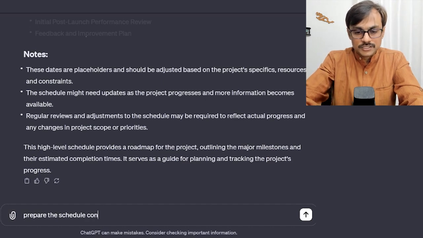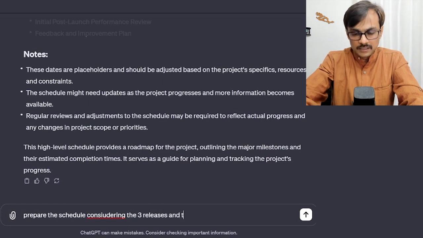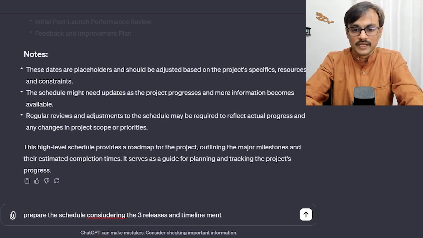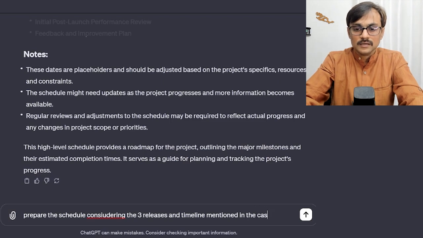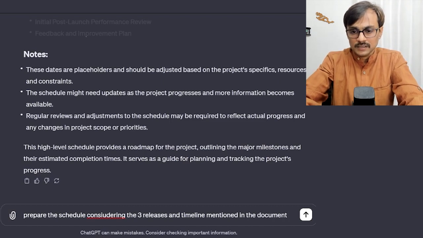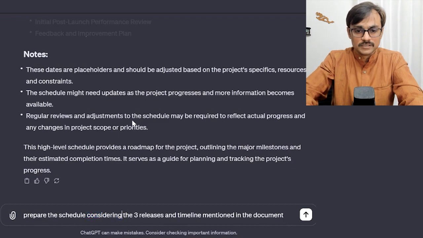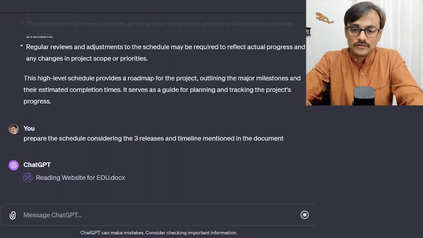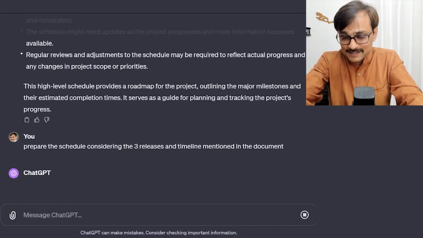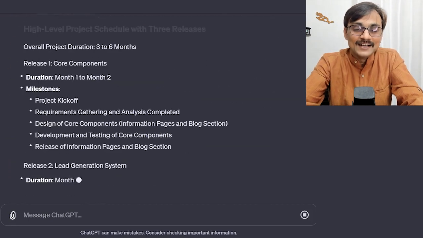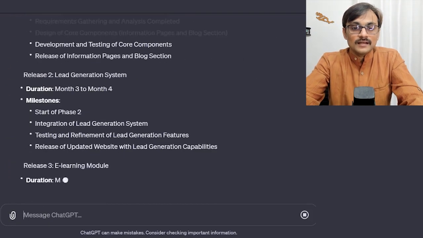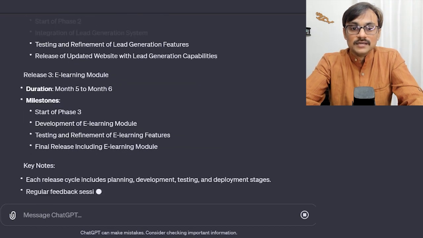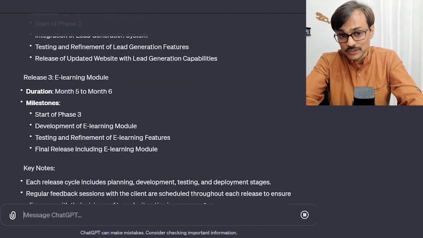Prepare the schedule considering the three releases and timeline mentioned in the document. So this is a time I have to give a little deviation, and I can't just follow what this tool is saying. Probably ChatGPT decided to read the document again, and then it came up with little changes, which look great now.